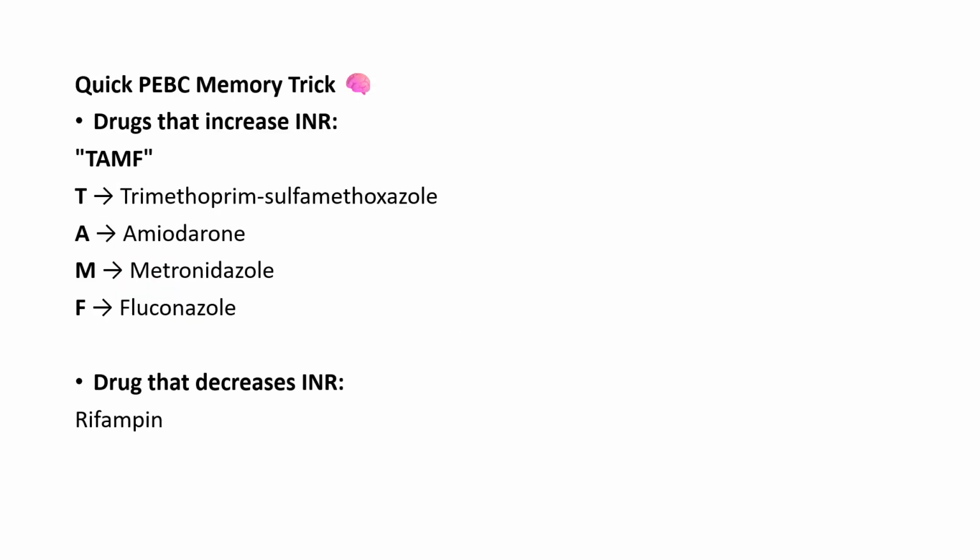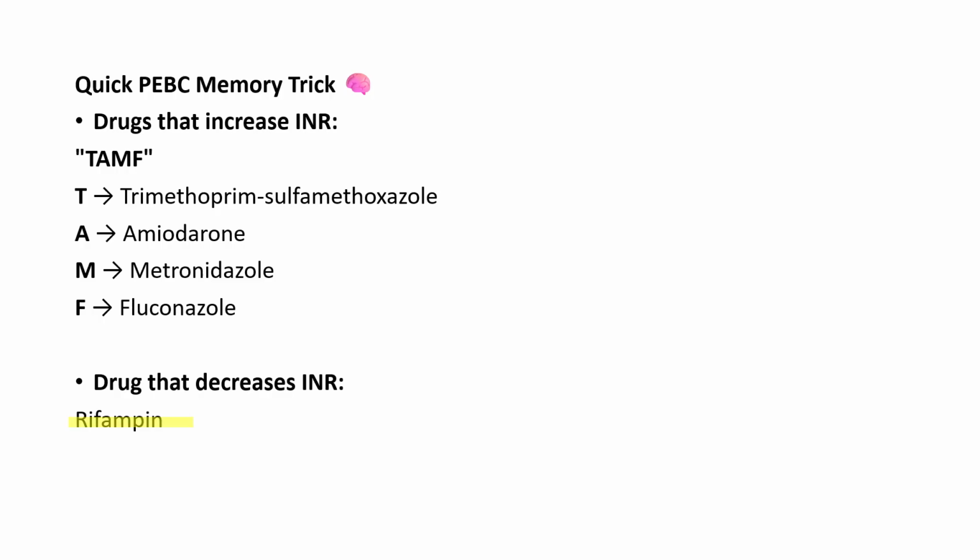Let's have a quick PEBC memory trick. Drugs that increase the INR. Remember it as TAMF: T is trimethoprim sulfamethoxazole, A is amiodarone, M is metronidazole, and F is fluconazole. And the drug that decreases the INR is rifampin.